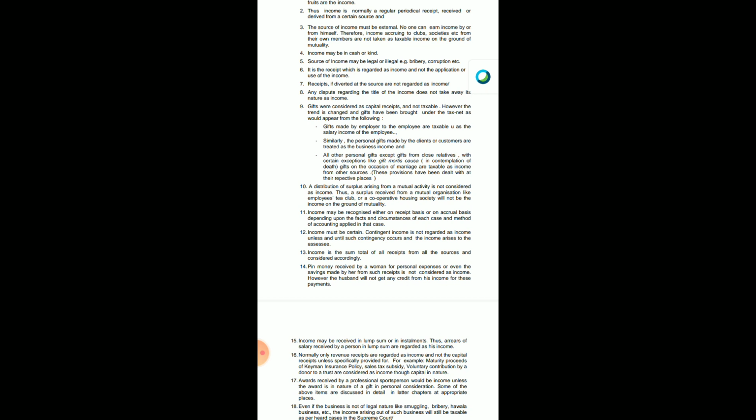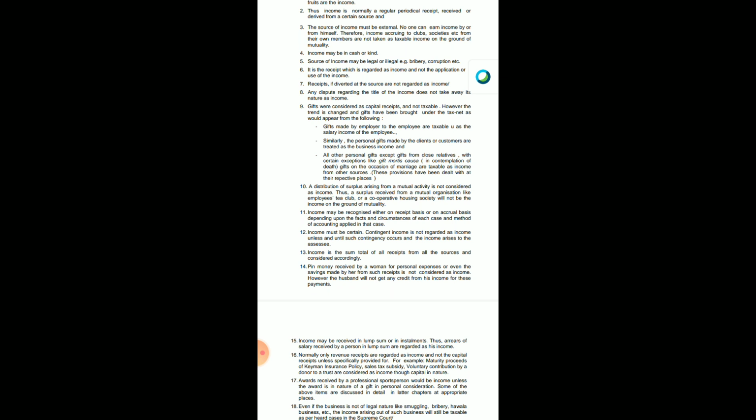Then similarly, income is the sum total of all receipts from all the sources and considered accordingly. It is the total of all the receipts you have got, right? So it can be sales, it can be services, it can be all the things you are providing and getting receipts for. And in the total receipts, when you review all your total payments, whatever surplus is remaining, that is called income. It is not that we take only one receipt and one payment and the remaining thing is income. No. All the receipts, total of all the receipts, minus total of all payments. So the surplus that remains is called income.